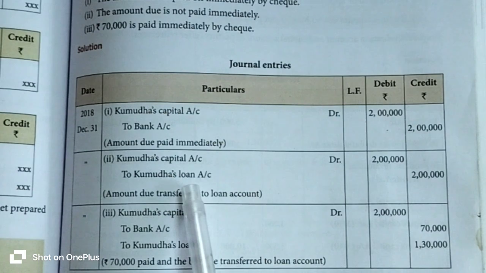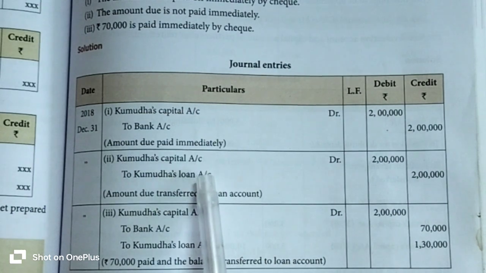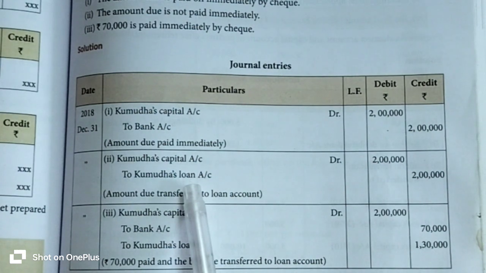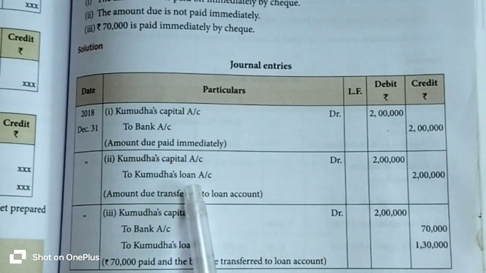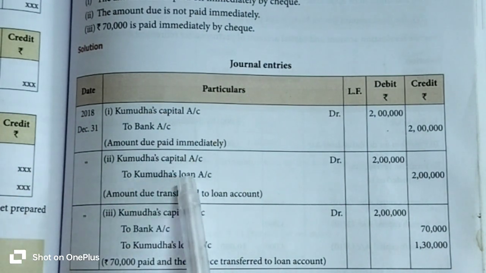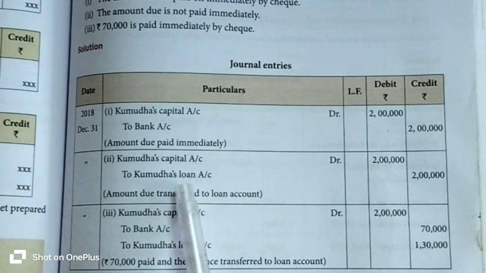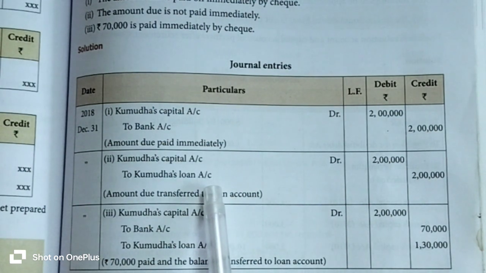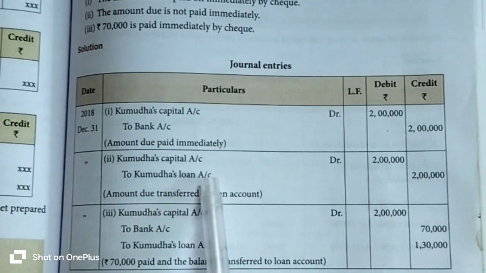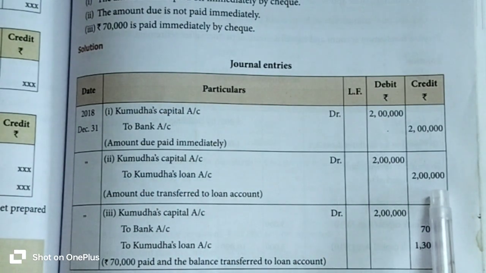So up to that settlement date, Kumuda's settlement amount is treated as a loan amount to the firm. So credit the giver. Who is the giver? Loan account is the giver. So Kumuda's capital account debit 2 lakh rupees to Kumuda's loan account 2 lakh rupees.